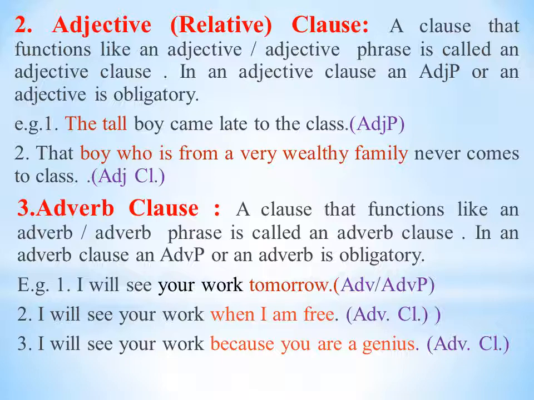Boy who comes from a very wealthy family is adjective clause. That boy, which boy? Who is from a very wealthy family. It is adjective clause. Then third type is adverb clause.